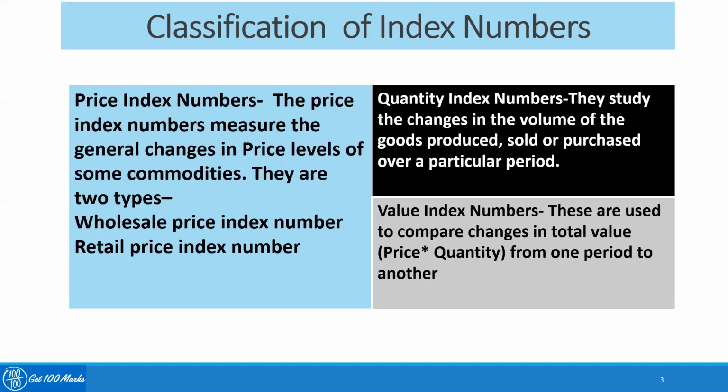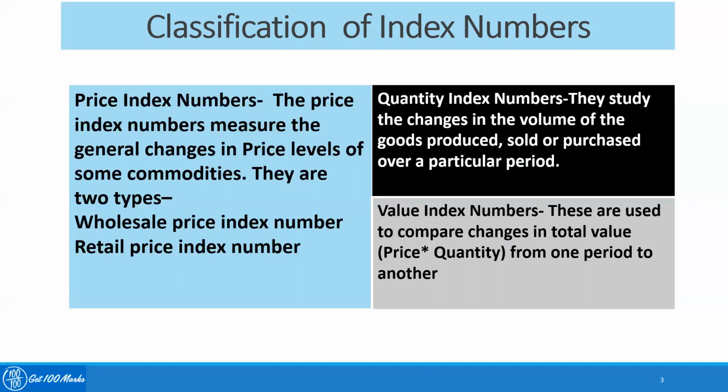Similarly, there is another type of index number which is called quantity index number. The quantity index numbers study the changes in the volume of goods produced, sold or purchased over a particular period of time. There are quantity indices for agricultural production, for industrial production, for import, for export. There are also different types of quantity indices.